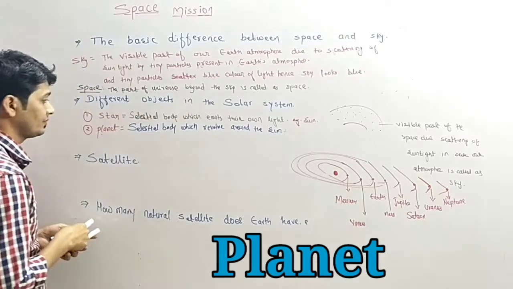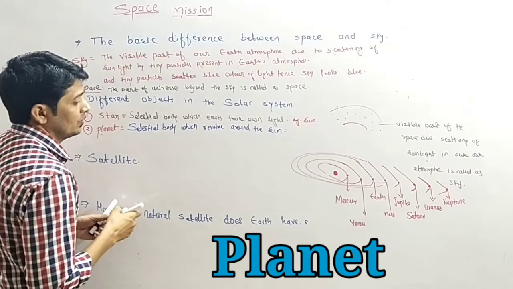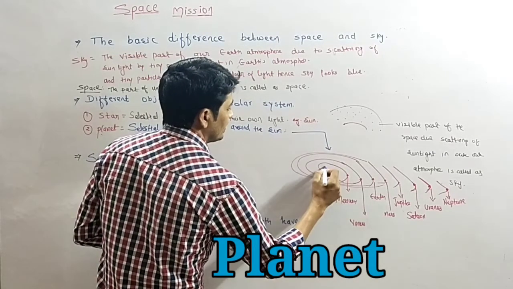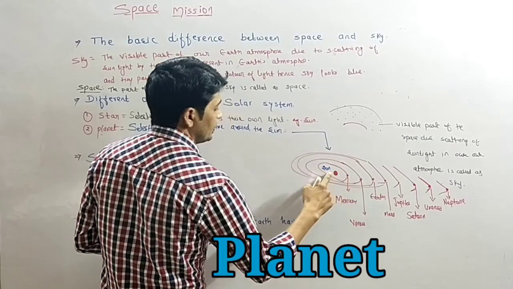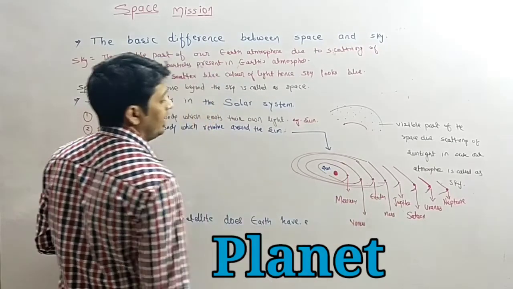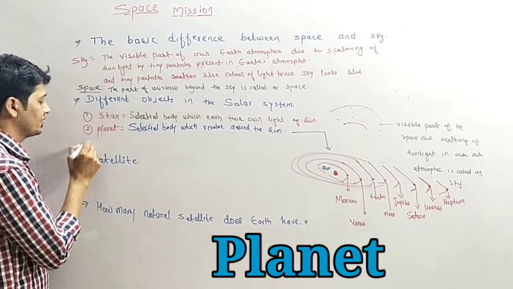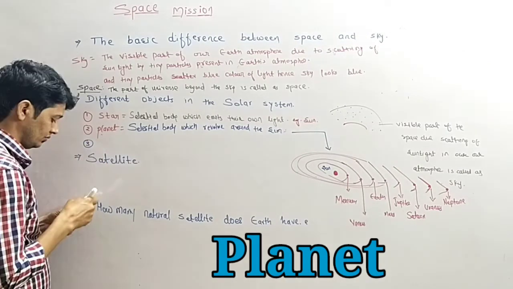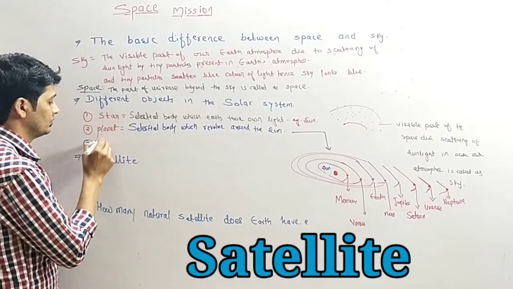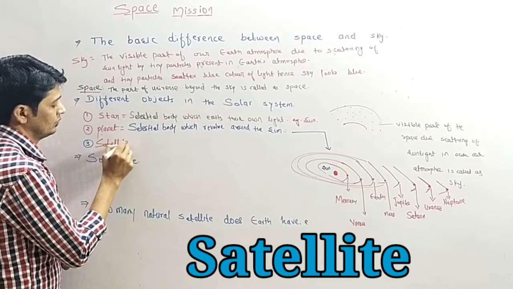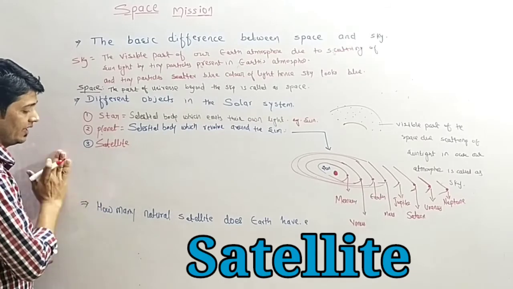Next, for example, you can write from here. It is the sun. The sun is a star, and these are 8 planets which revolve around the sun. Then we have satellites.